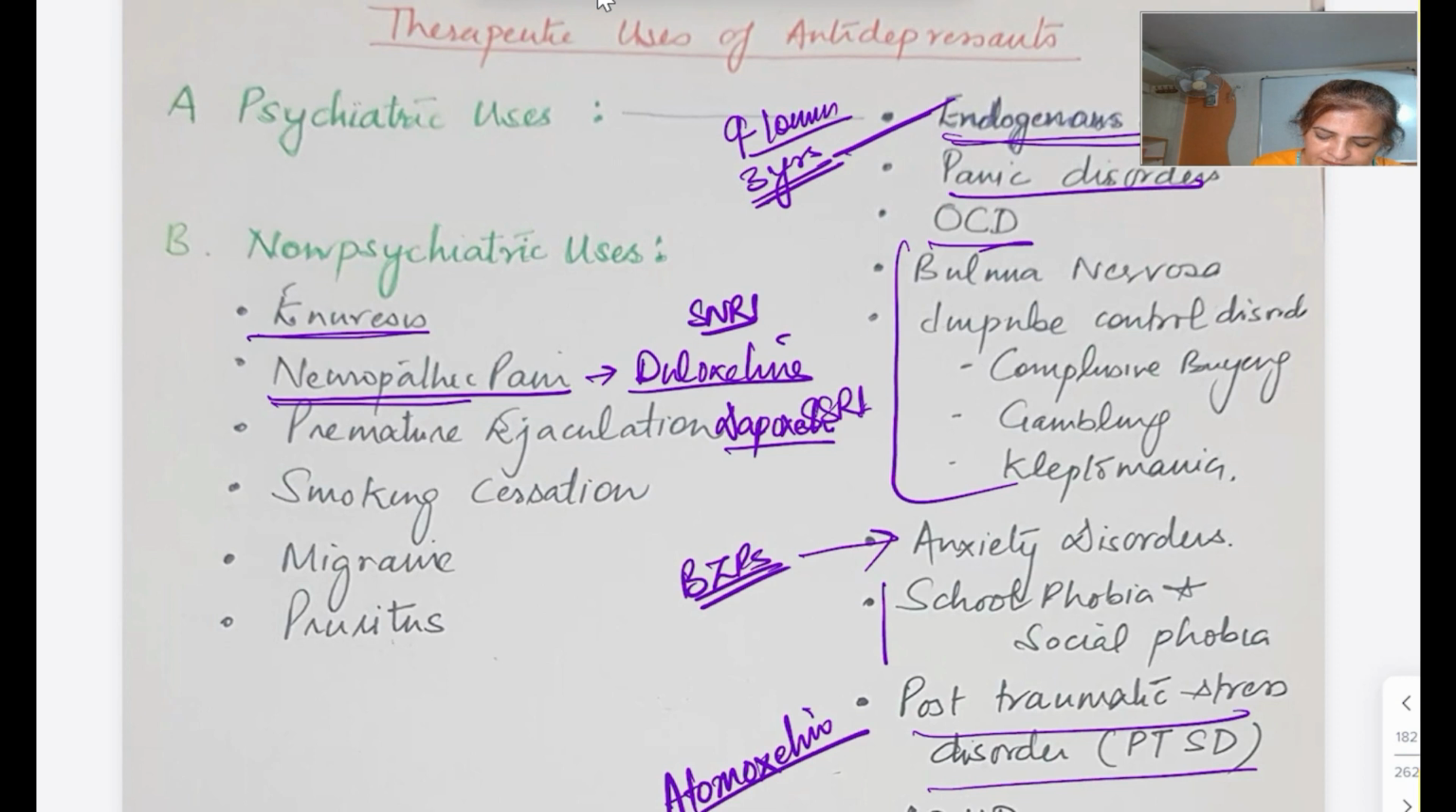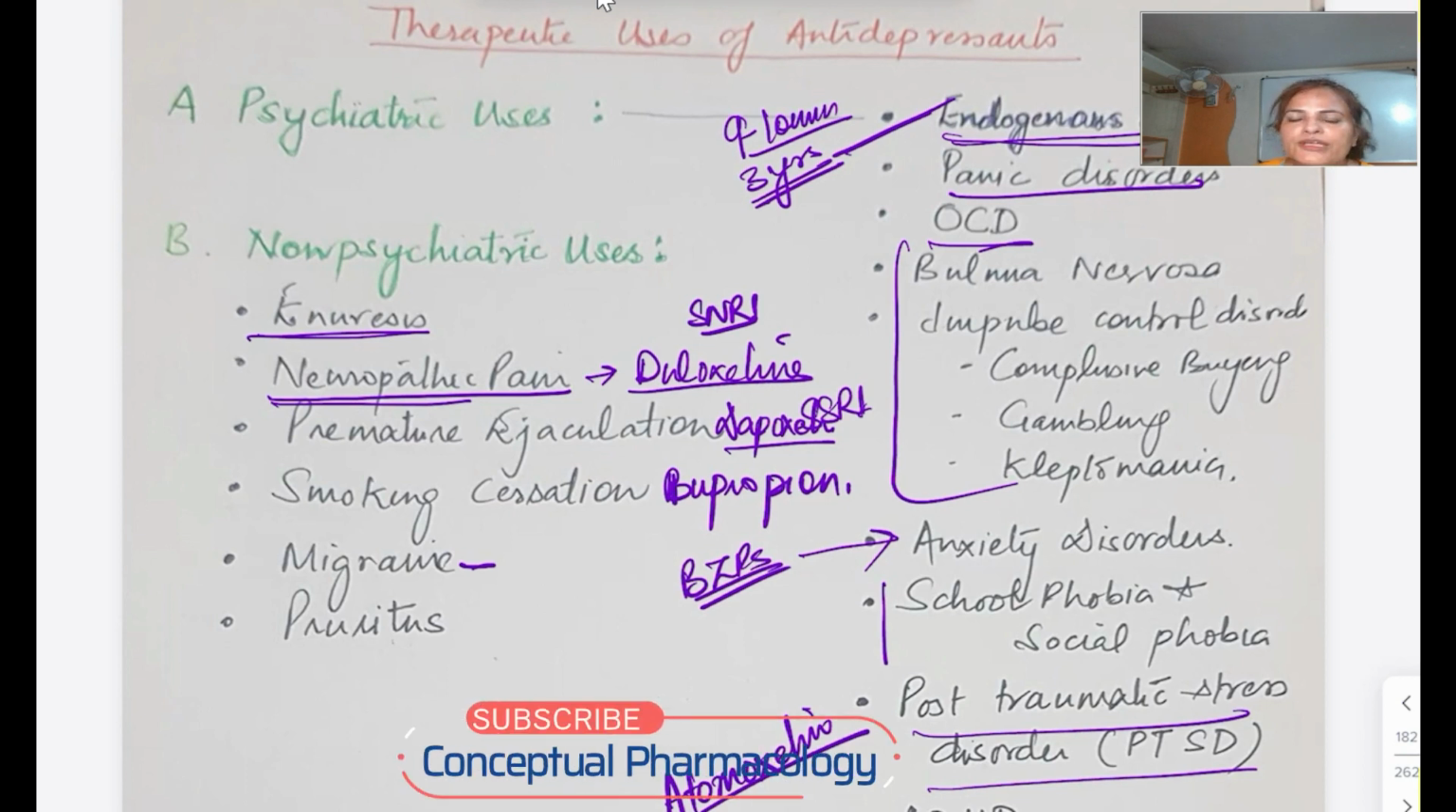For smoking cessation we have an atypical antidepressant, that is bupropion. Then for migraine we can give the patient amitriptyline. Then for pruritus, where itching is there because of lichen planus, and for atopic dermatitis, we can put the patient on doxepin. So these are the therapeutic uses of antidepressant drugs.